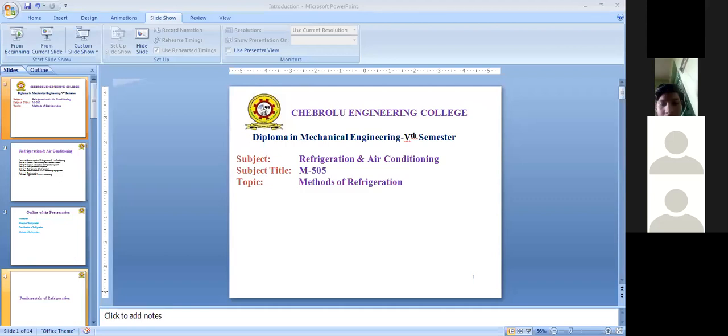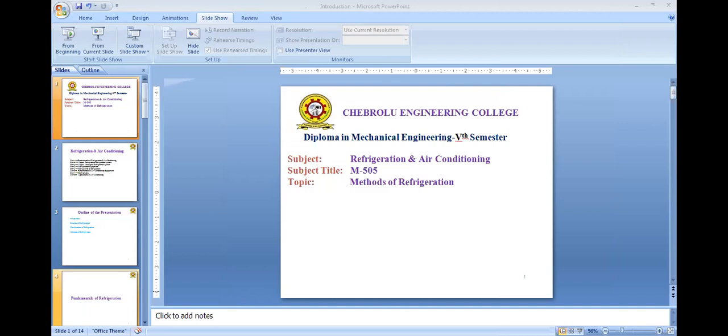The cost of the liquid is rather low compared to that of other refrigerants, and it is then released by evaporation. In this process, the liquid refrigerant, that is nitrogen and liquid carbon dioxide, is used to remove the heat from the surroundings, and this heat is released to the atmosphere. So this is the process of liquid gas refrigeration.